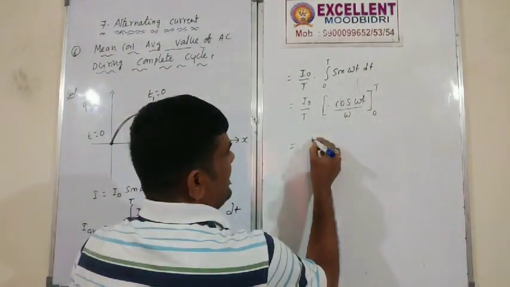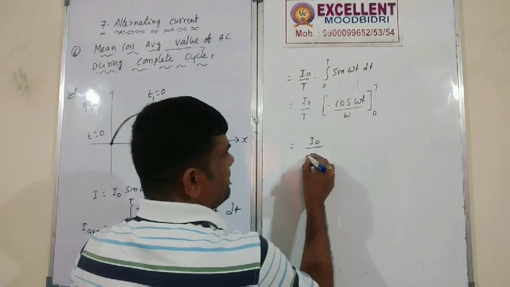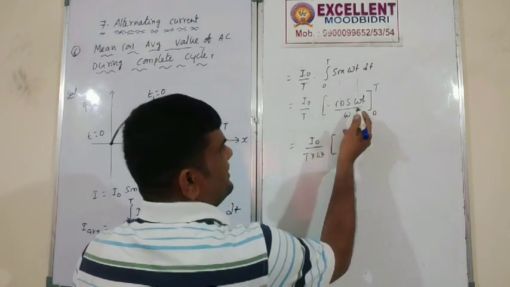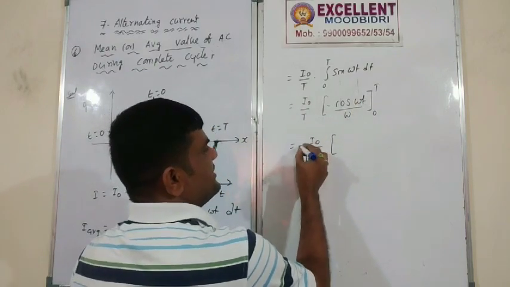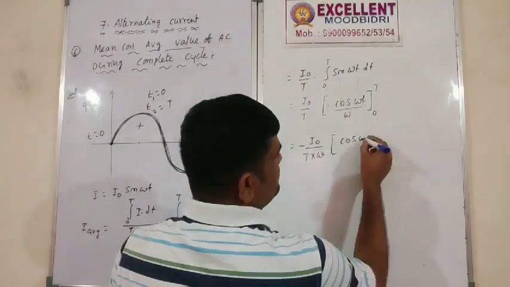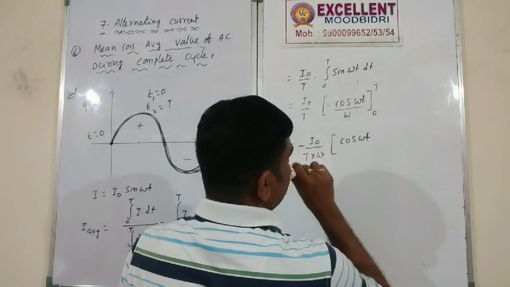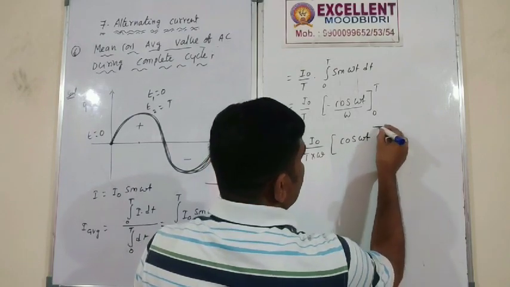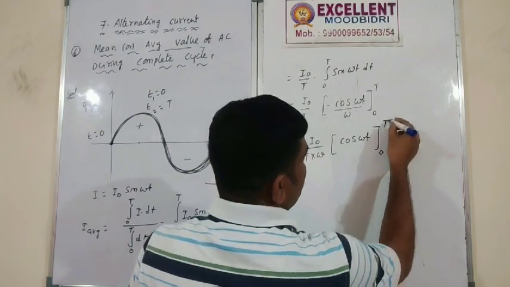So we get minus I naught by t into omega, times cos omega t, from 0 to t.